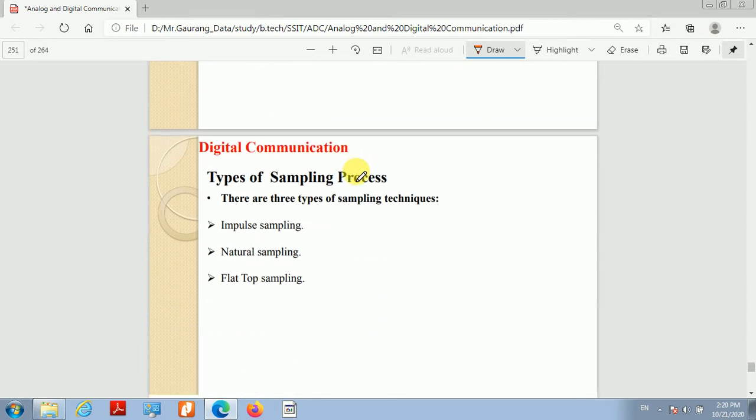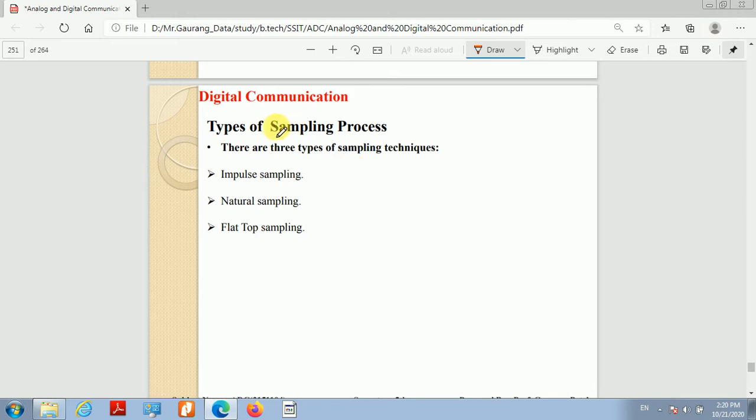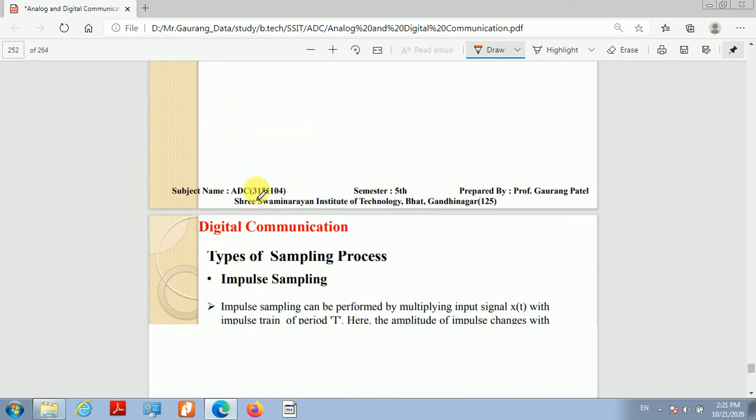Now today we are going to discuss the types of sampling, or the different techniques by which we can sample our continuous time signal. Basically there are three types of sampling: impulse sampling, natural sampling, and flat top sampling. We are going to discuss all three in today's class. So let's start with impulse sampling.